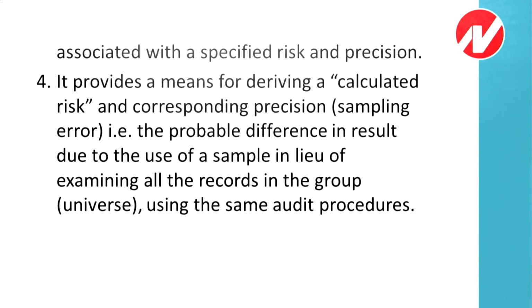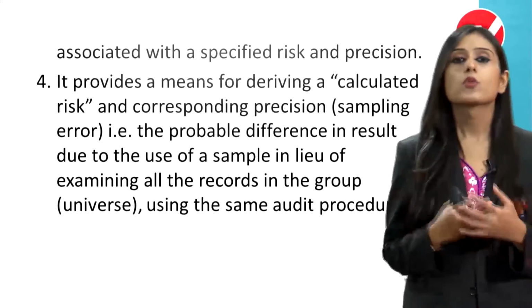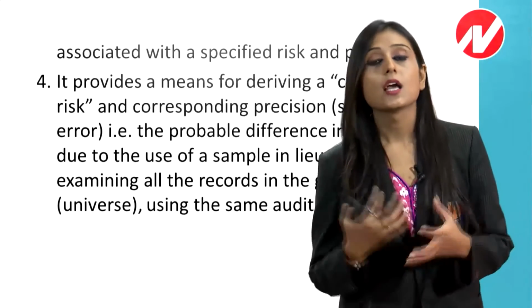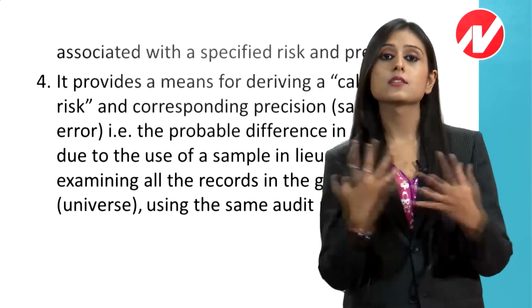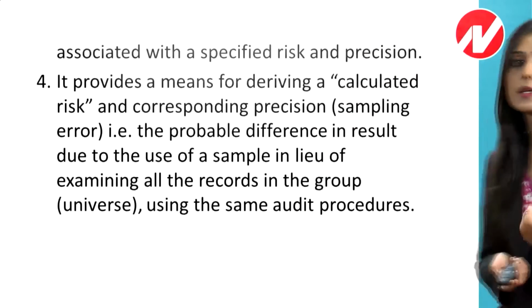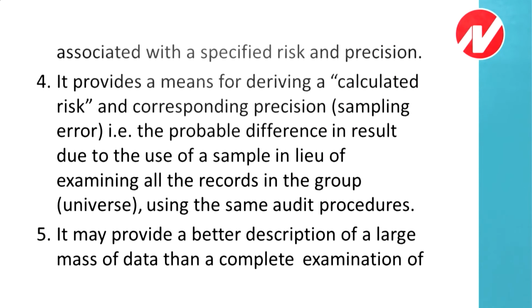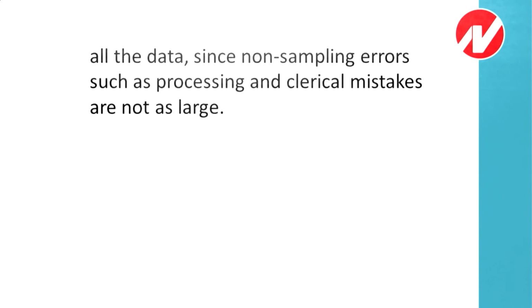That is the probable difference in the result due to the use of a sample in lieu of examining all the records in the group using the same audit procedures. It means if you take a sample from the population, how much difference can come in the results, statistical sampling can easily tell you how much error can come in the results. It may provide a better description of a large mass of data than a complete examination of all the data, since non-sampling errors such as processing and clerical mistakes are not as large.